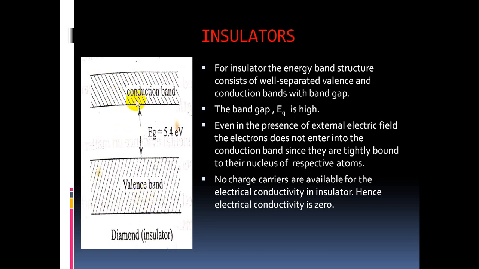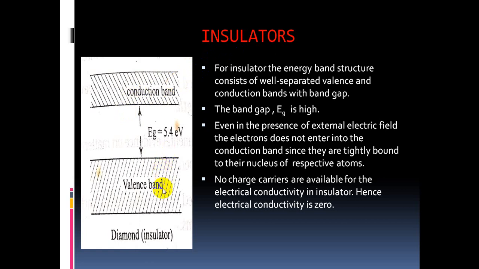Between the valence band and conduction band, if the energy gap is more, that means greater than 3 electron volts, as in the case of diamond, the energy gap is 5.4 electron volts, which is very large. So the valence band electrons never enter into the conduction band. That's why the conduction band is always empty in insulators. The empty conduction band always indicates there is no conductivity in the material.